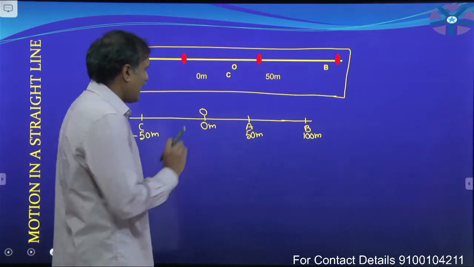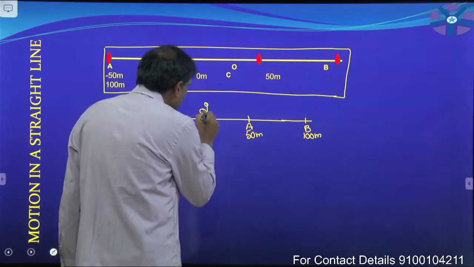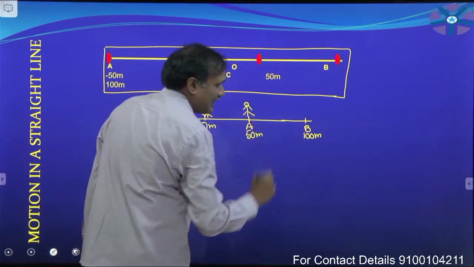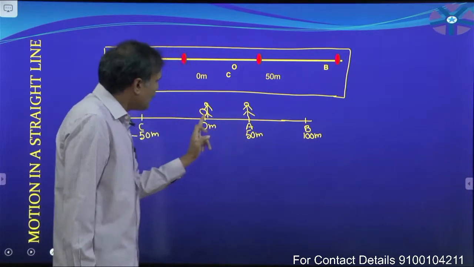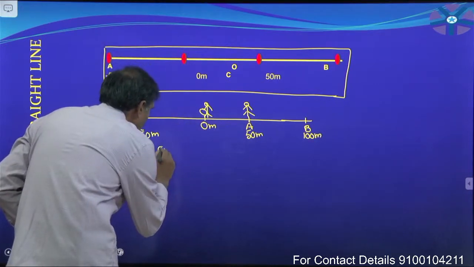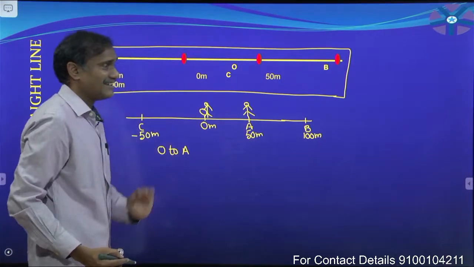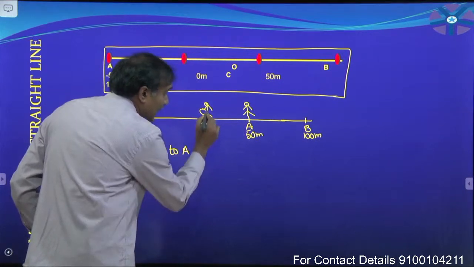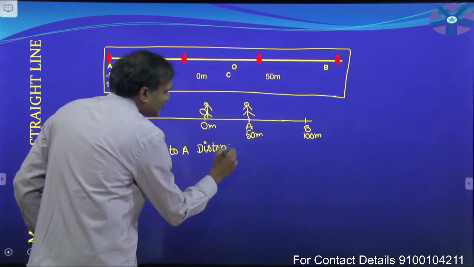Now I want to consider a person who is moving from O to A. He is moving along this line. First he travels to this point A, that is from O to A. While he travels from O to A, tell me the distance travelled by the person. We also call it path length.